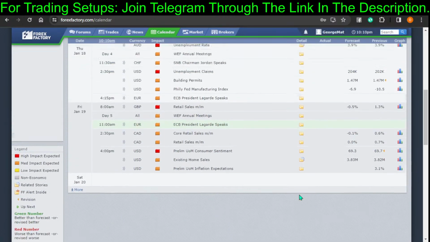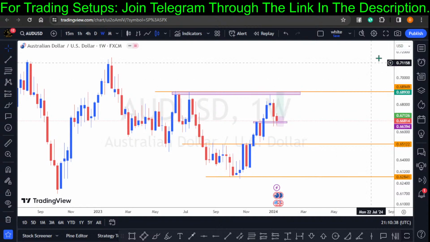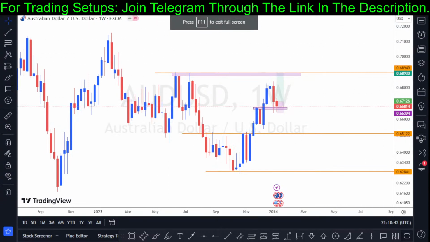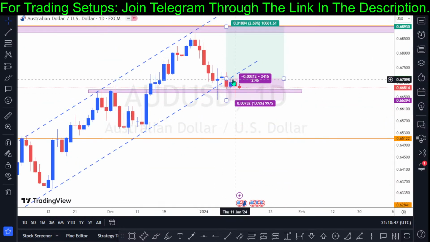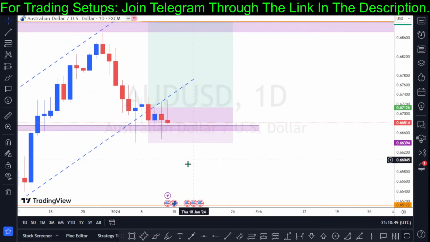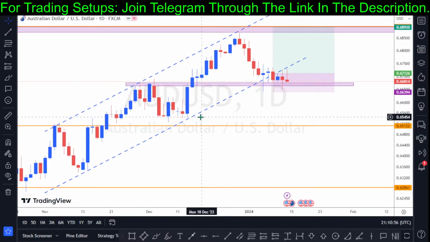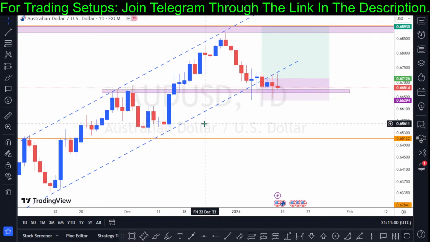Because technically I was longing Australian dollar and then shorting USD, this is why I have to exit the positions right there. And fortunately, the price didn't hit my stop loss, but I have to use a mental stop loss, right? So I told you guys I bought right here and I had my stop loss lower. The market didn't hit me, but there was a kind of volatility in the market, so I just had to exit right here.